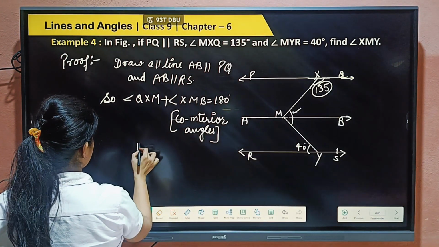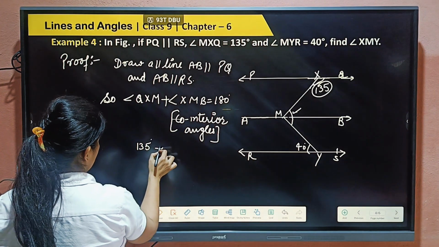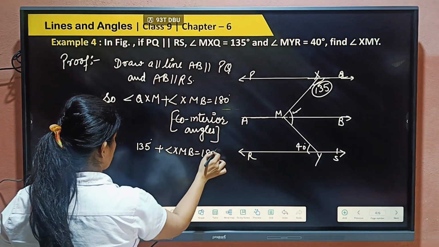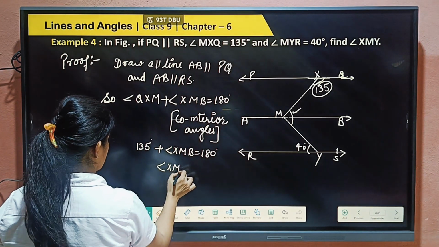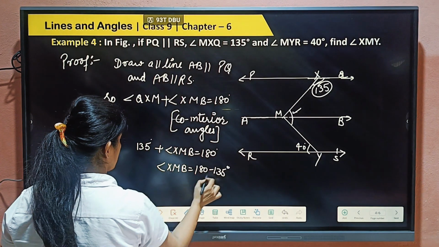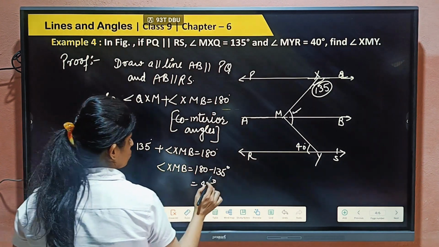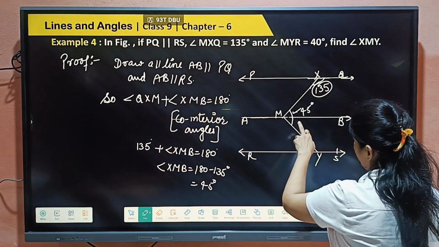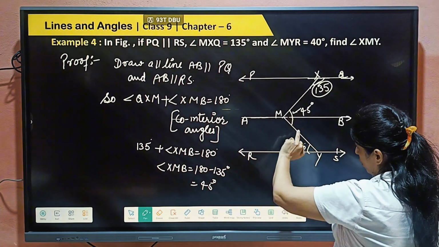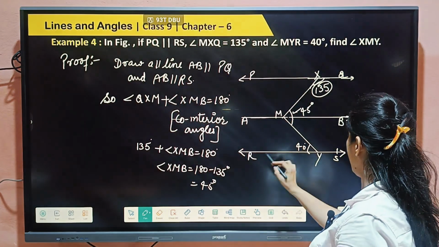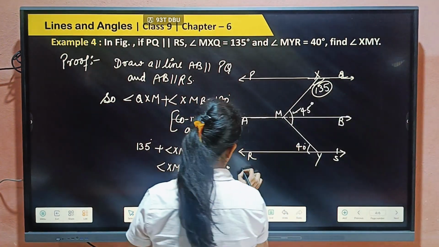QXM is 135 degrees, which we already have, and the sum with XMB equals 180 degrees. So what is XMB? 180 minus 135, that is 45 degrees. So it is 45 degrees now, right? Now we need this one. If it comes, then we put the total sum and the XMY angle will come. Now AB and RS are parallel.